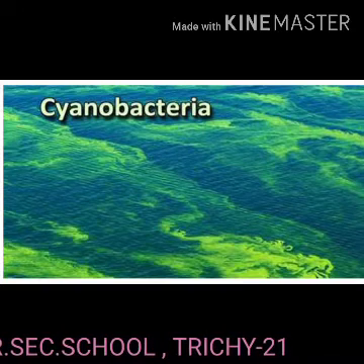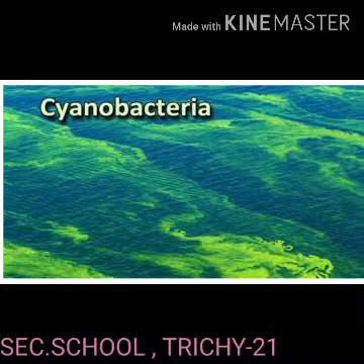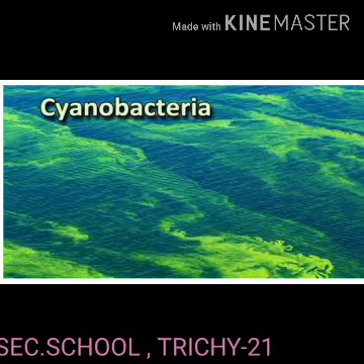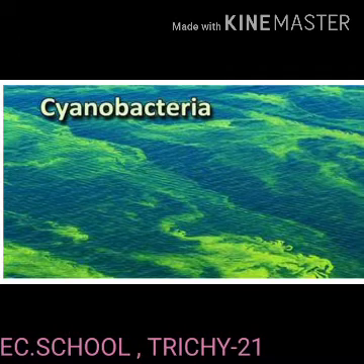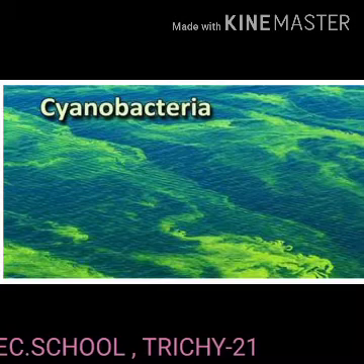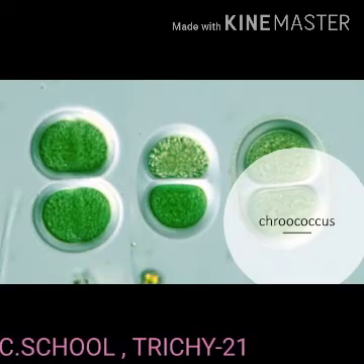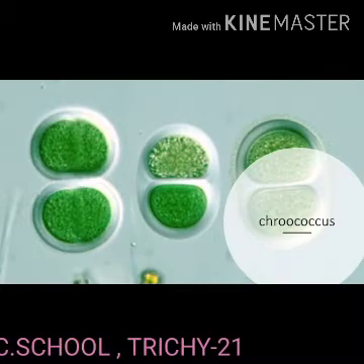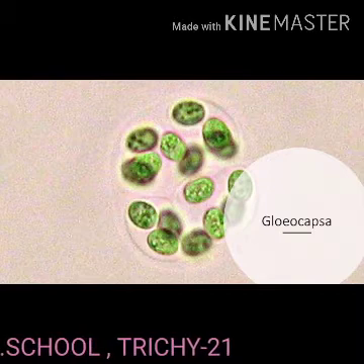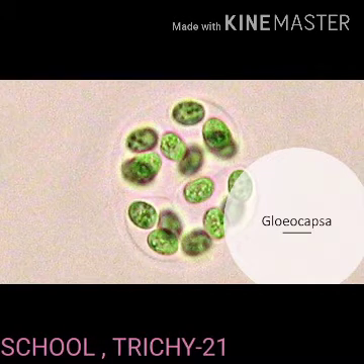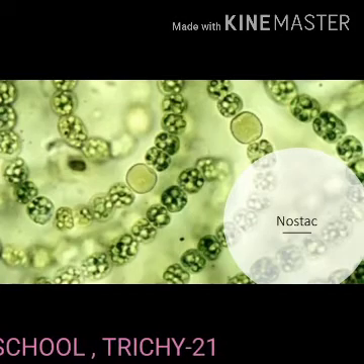Salient features of cyanobacteria. The members of this group are prokaryotes and lack motile reproductive structures. The thallus is unicellular in Chroococcus, colonial in Gloeocapsa, and a filamentous trichome in Nostoc.